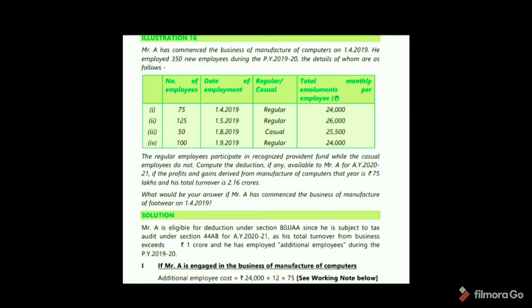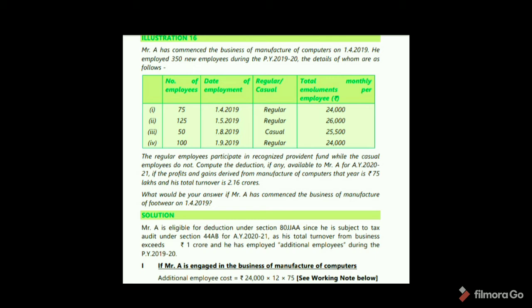Next 50, date of employment 1/8/2019, casual, total emoluments 25,500. Next 100, date of employment 1/9/2019, regular, total emoluments 24,000. The regular employees participate in recognized provident fund while the casual employees do not. Compute the deduction, if any, available to Mr. A for assessment year 2020-21.